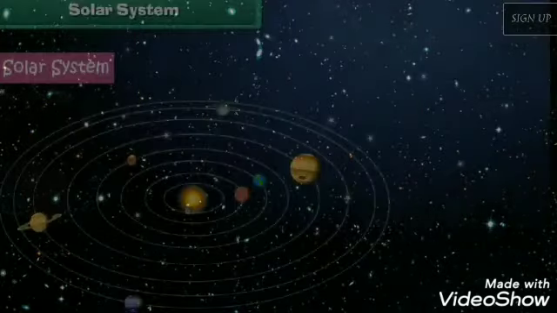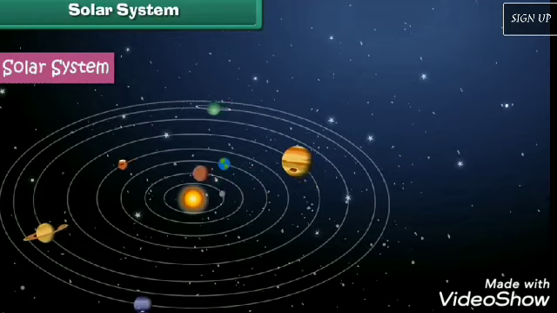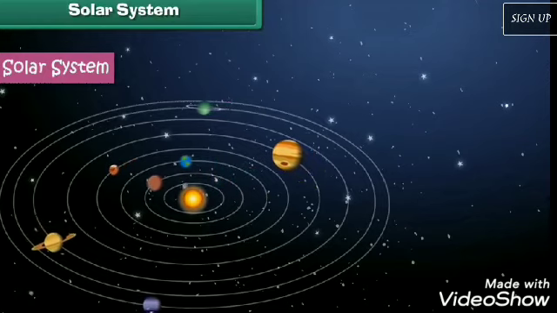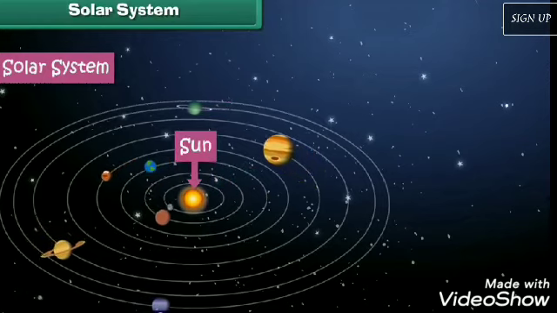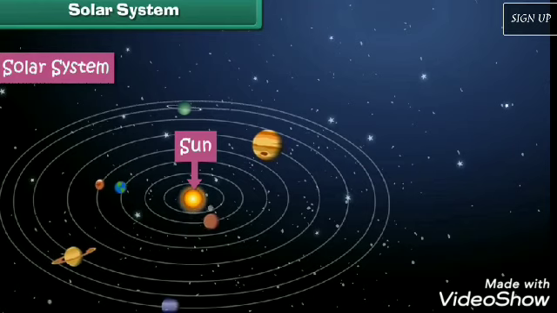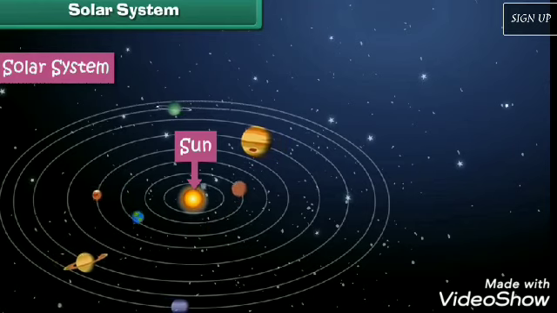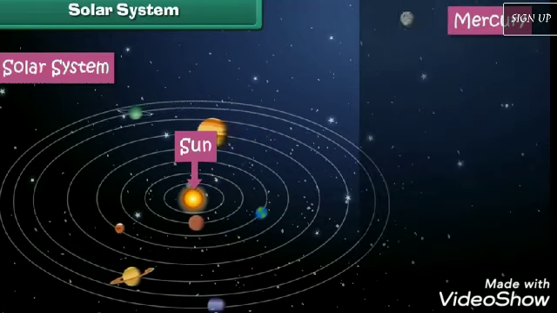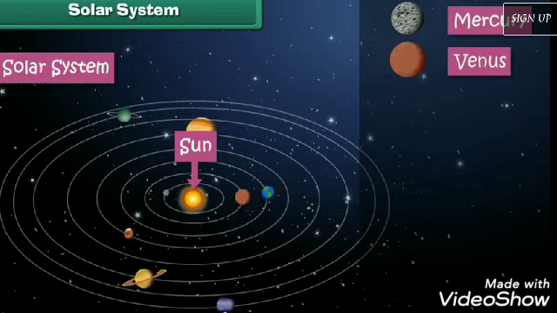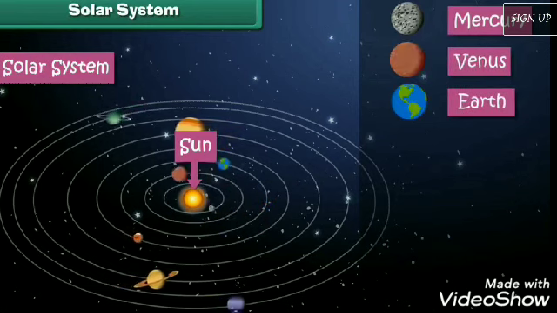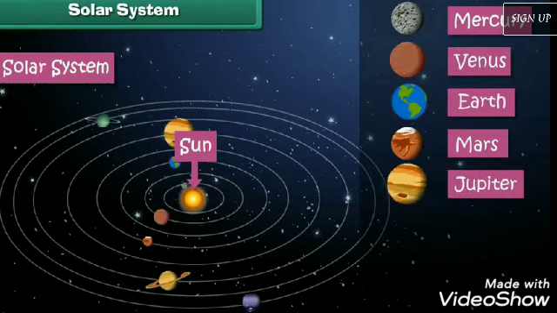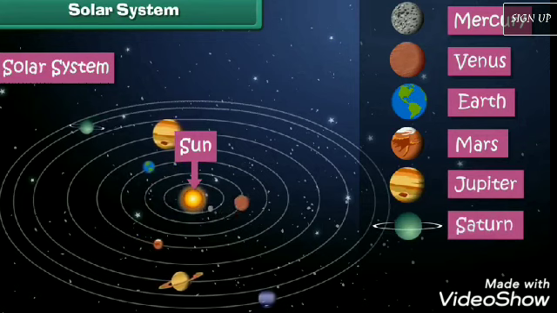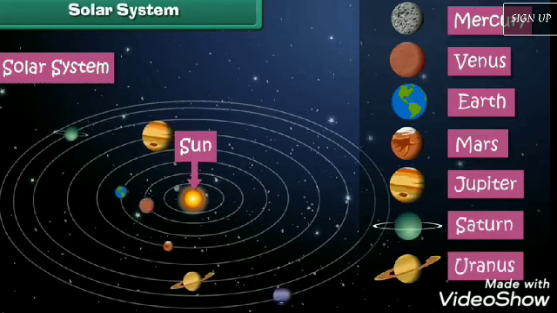Let's revise solar system. Solar system is the family of sun, and sun is at the center of the solar system. It includes planets, moon and other heavenly bodies. There are total 8 planets. These are Mercury, Venus, Earth, Mars, Jupiter, Saturn, Uranus and Neptune.